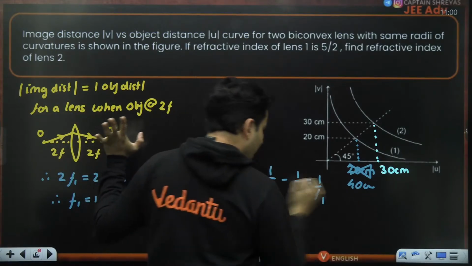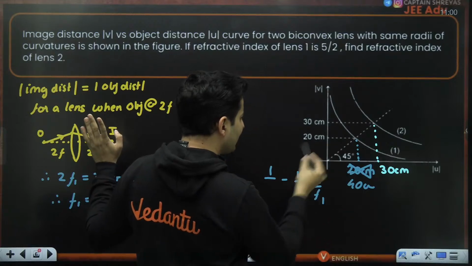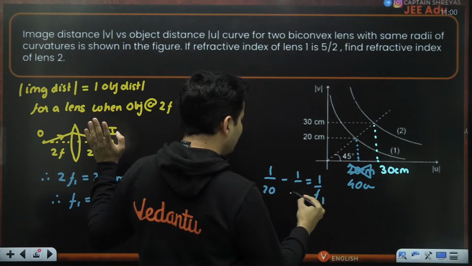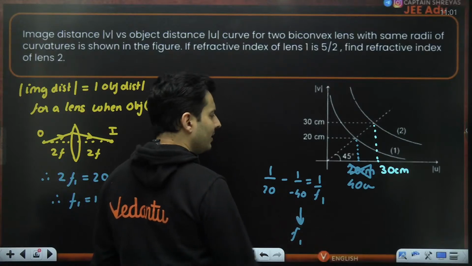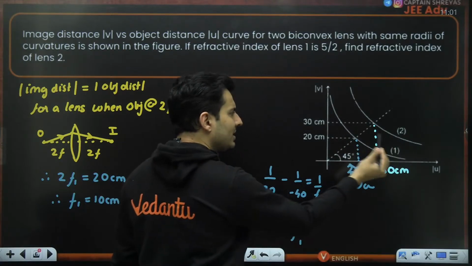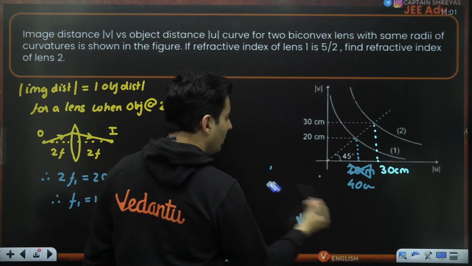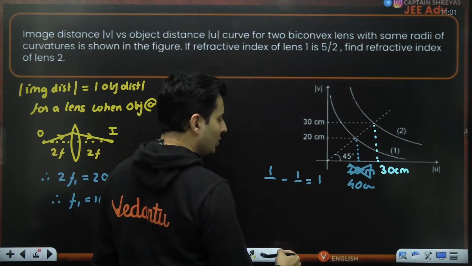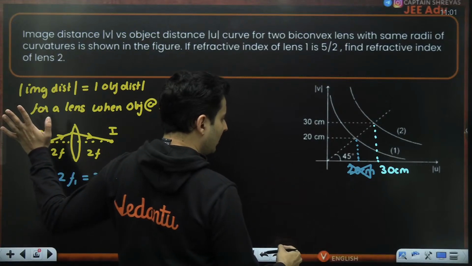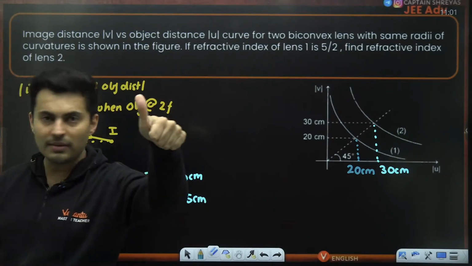Is that making sense? So again, you will start with 1 by v is, let's say, 20 and 1 by u, let's say it is minus 40, is 1 by f1. From this, you will get the value of f1. Same logic you will apply for the second curve, and you will get f2 also. But the good part about this problem is that we have 45 degrees, so we were able to use this particular property for now. Is this absolutely clear, everyone?